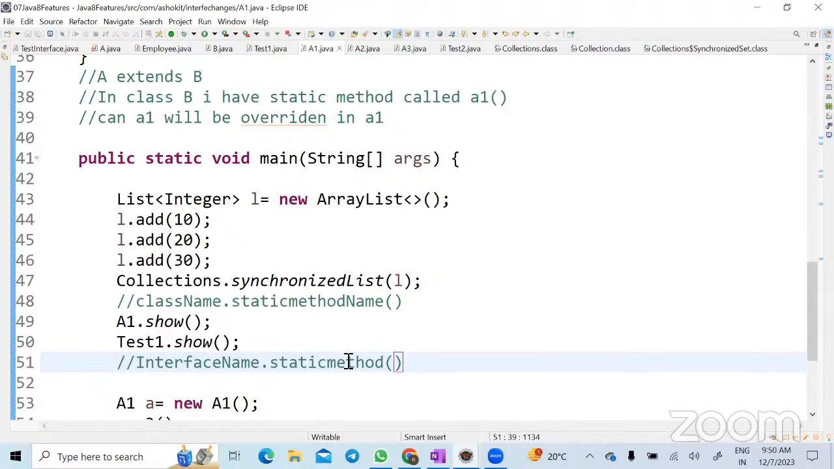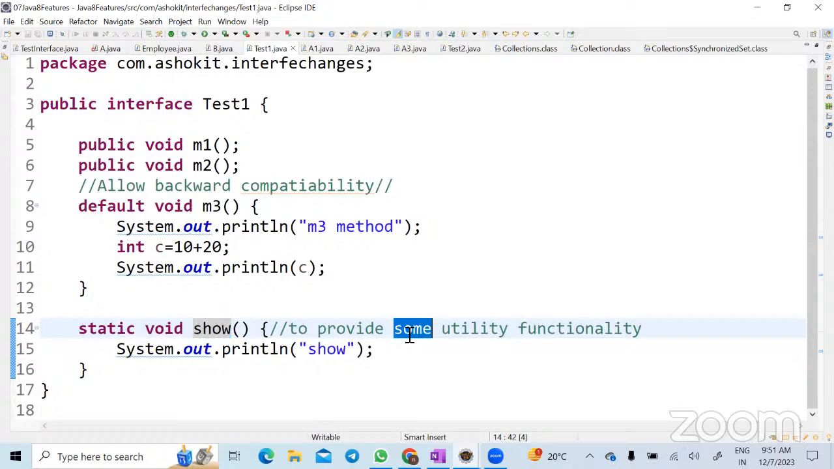Hope you understood now. Yes. One doubt: why do we use the static method? What is the use case of that? That is what I said, utility method.